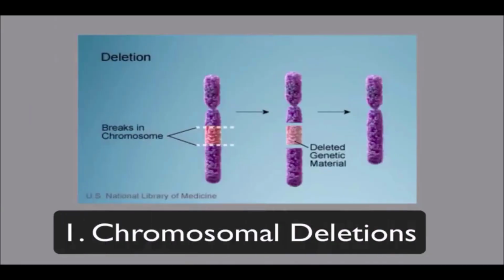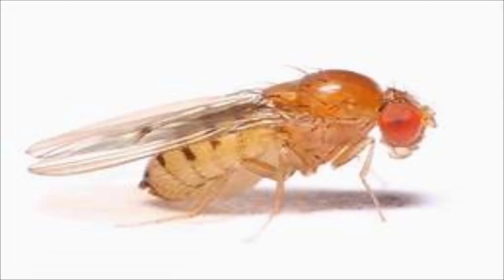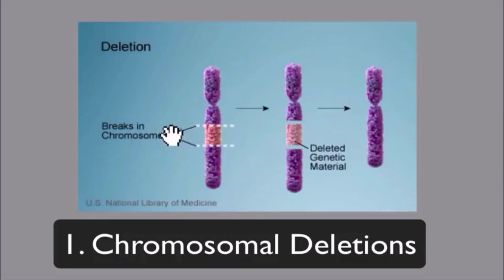Deletion. Loss of a portion of a chromosome is called deletion. It is divided into terminal deletion and intercalary deletion. It occurs due to chemicals, drugs and radiations. It is observed in Drosophila and maize. Both deletions are observable during the meiotic pachytene stage and in polytene chromosomes.